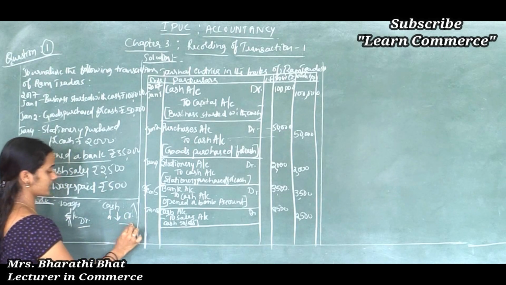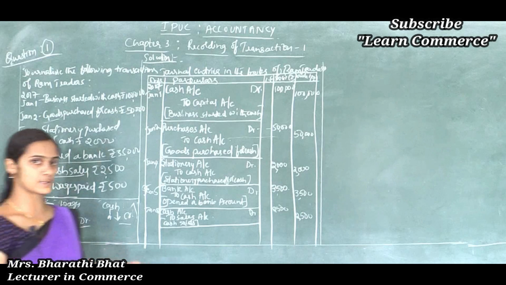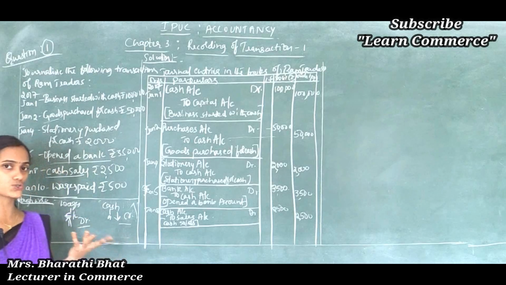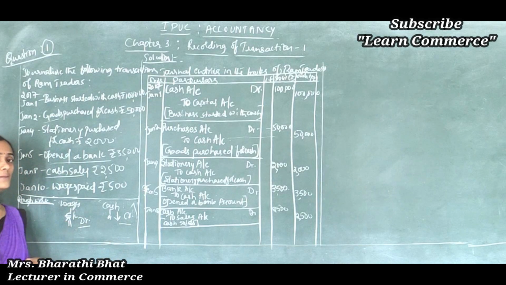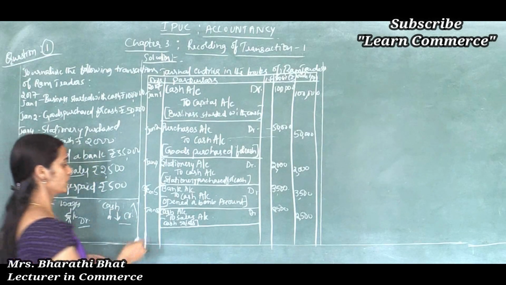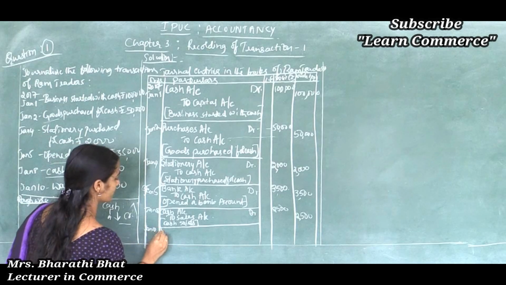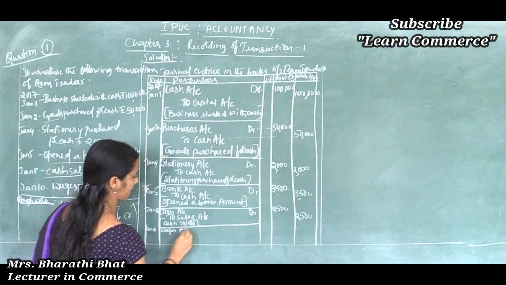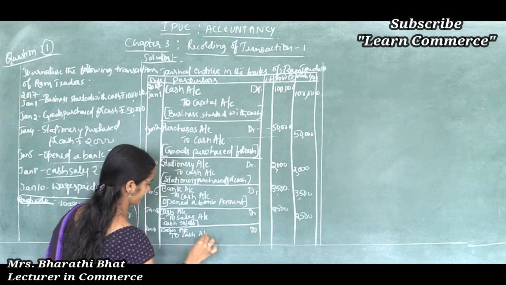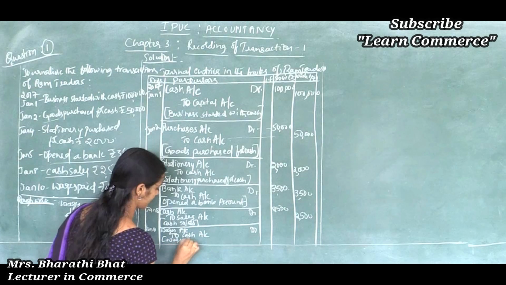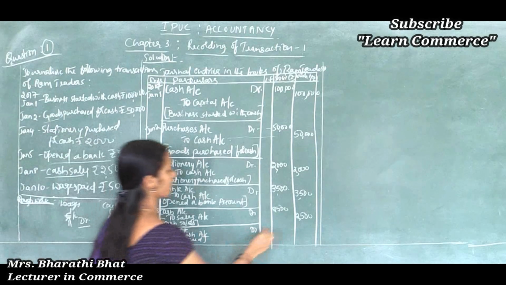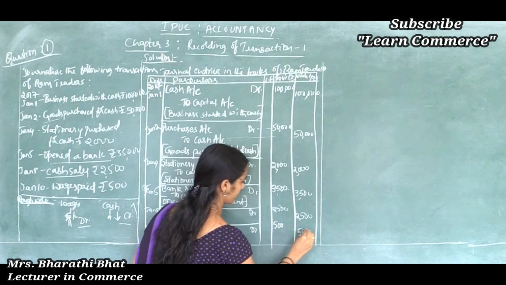One account is debited, another one is credited. So to pay any expenses we have to invest some cash. So cash, asset in the form of cash, shows reduced value, and on the other side expenses show increased value. That's why we should debit that aspect. So Jan 10, wages account debited to cash account, in bracket wages paid. Wages paid. So how much? 500.